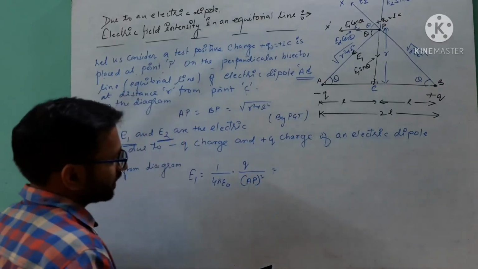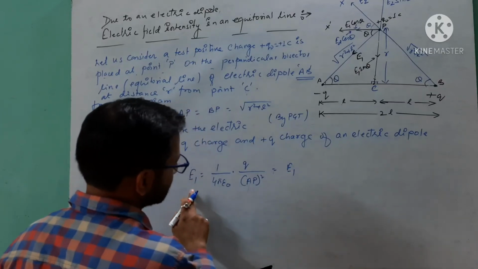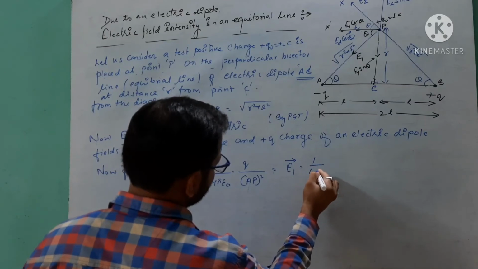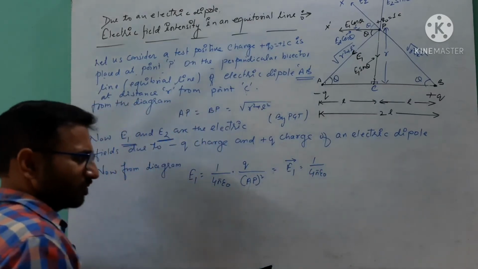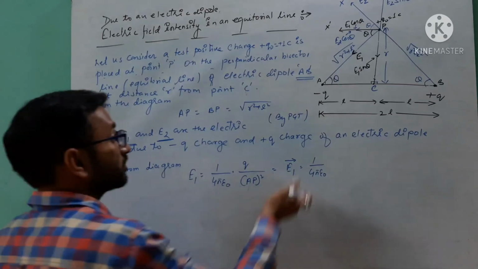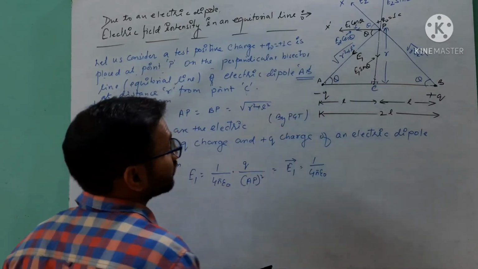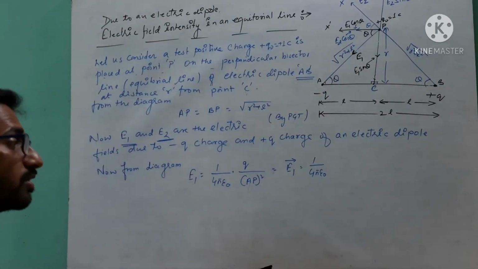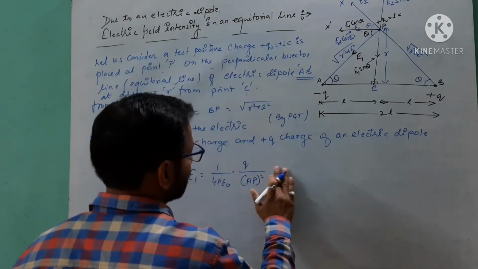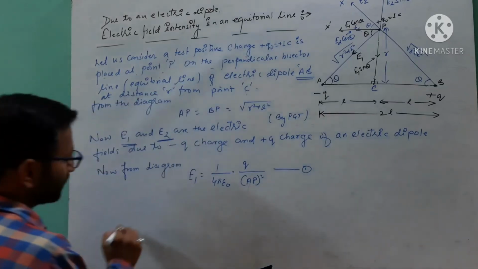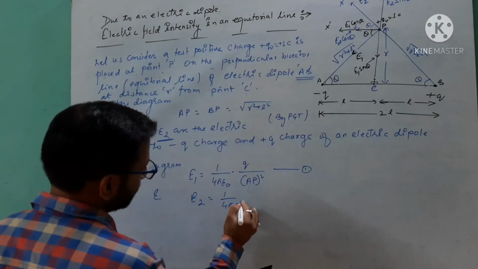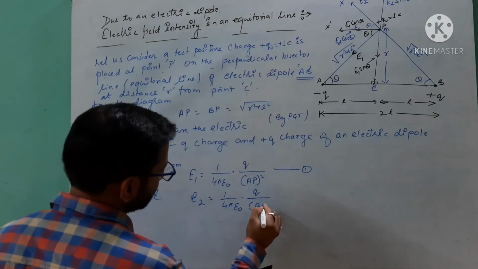Got it? So if we think about the direction here, we can use vector symbol 1 over 4 pi epsilon naught. Otherwise, in place of vector symbol you can use magnitude also, because we will use magnitude when we resolve E1 and E2 in two components and add. So this is enough for me. This is our equation number 1, and E2 is equal to 1 over 4 pi epsilon naught Q upon BP squared.